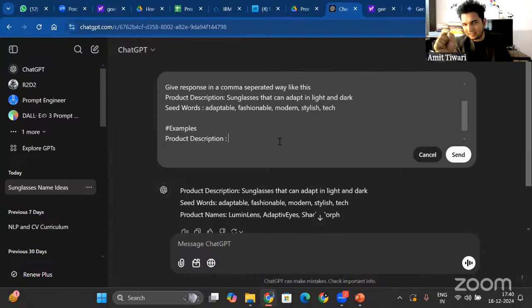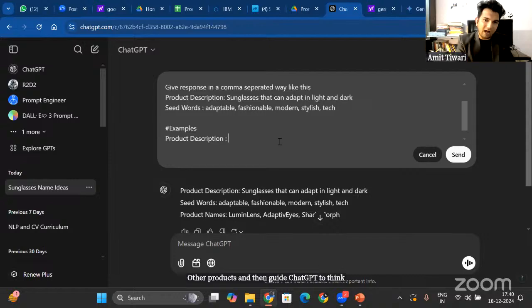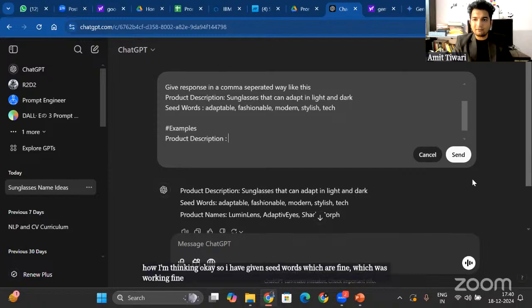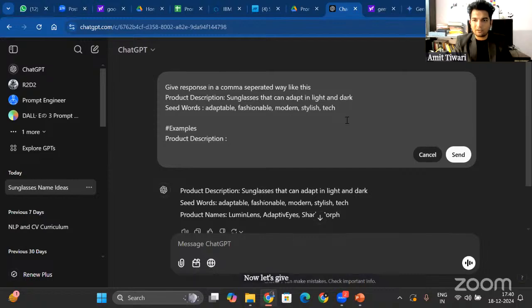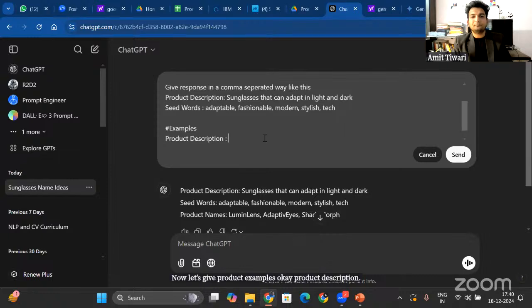Let's say if we can guide ChatGPT to get inspired from these things. So let's give product descriptions of other things that I like, other products, and then guide ChatGPT to think how I'm thinking. I have given seed words, which was working fine. Now let's give product examples. Product description.